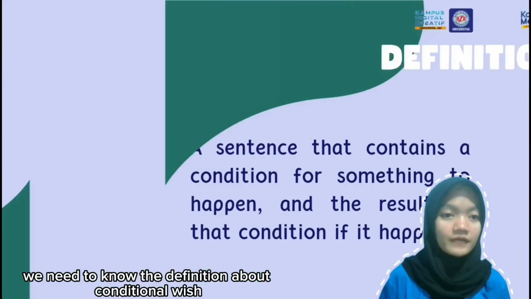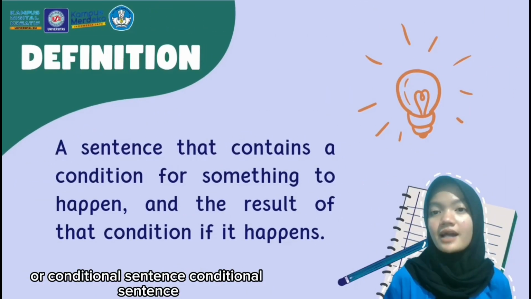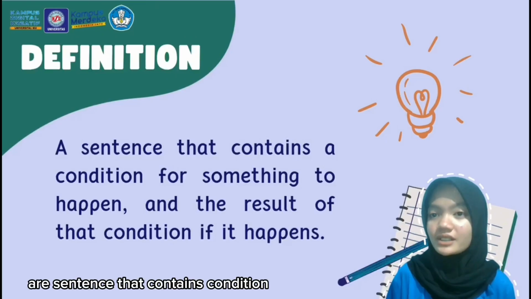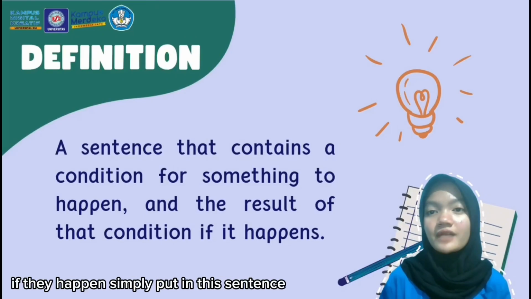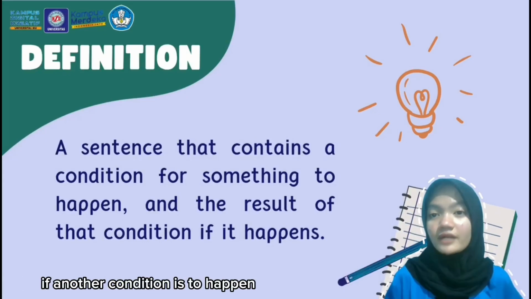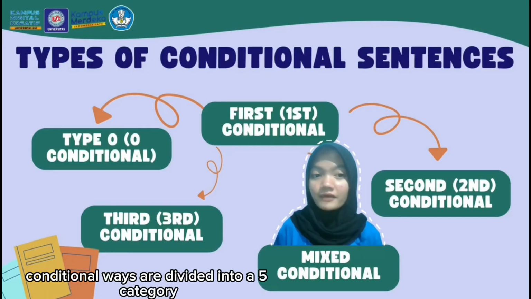Before that, we need to know the definition of conditional sentences. Conditional sentences are sentences that contain a condition for something to happen and the result of this condition if it happens. Simply put, in this sentence, something must happen if another condition is to happen. Conditional sentences are divided into five categories.